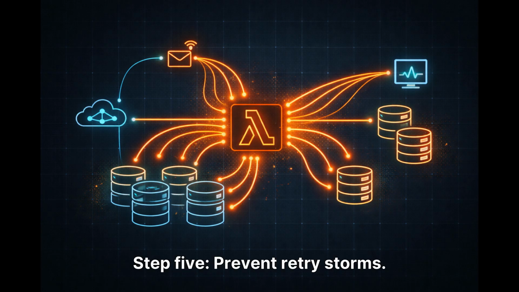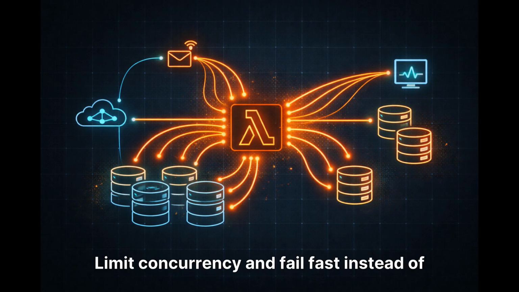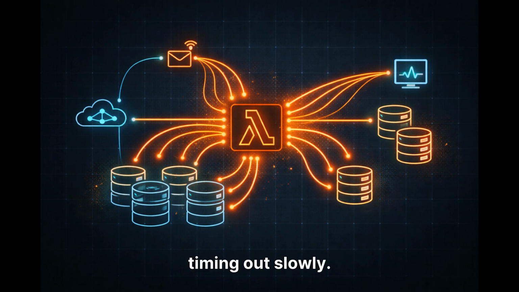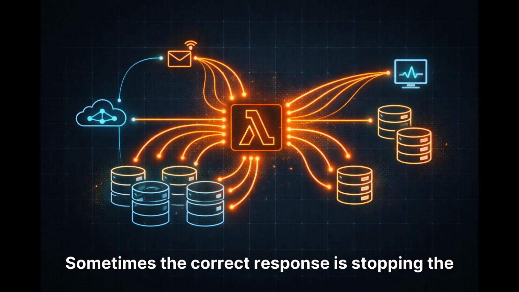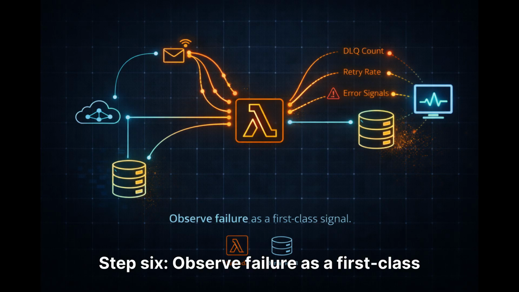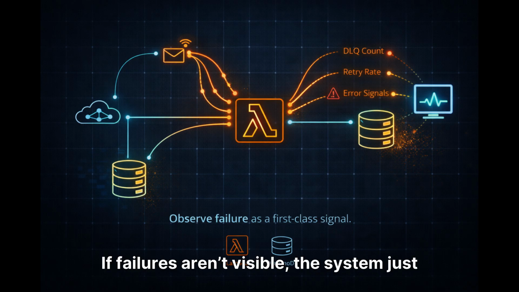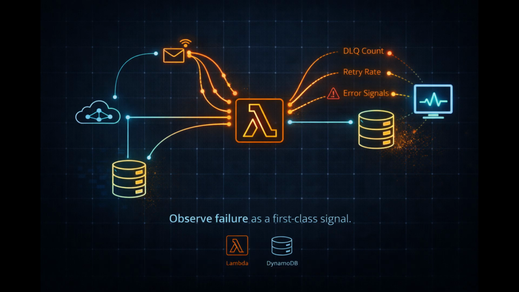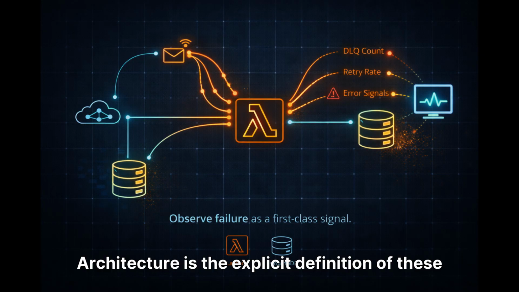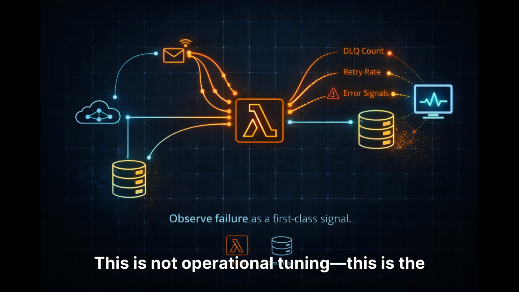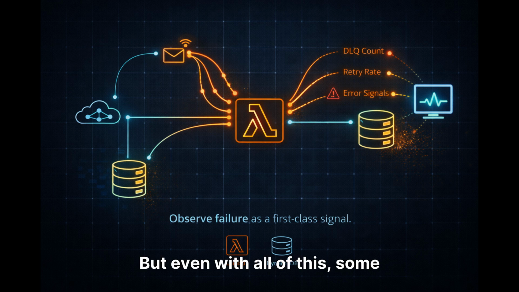Step 5. Prevent retry storms. Limit concurrency and fail fast instead of timing out slowly. Sometimes the correct response is stopping the blast radius. Step 6. Observe failure as a first-class signal. Monitor DLQ counts and retry rates. If failures aren't visible, the system just loops silently. Architecture is the explicit definition of these controls. This is not operational tuning. This is the design.